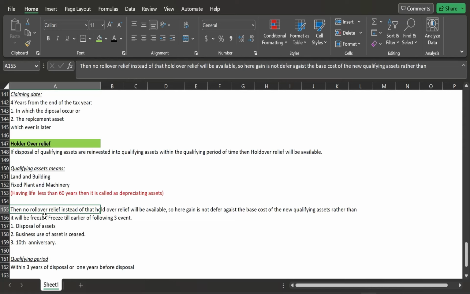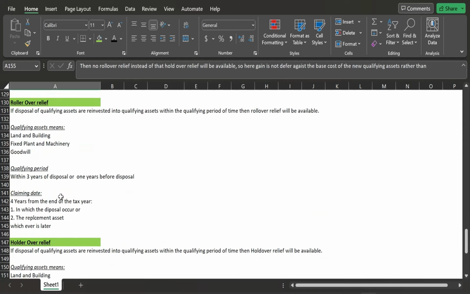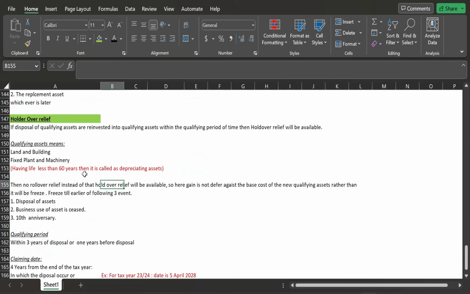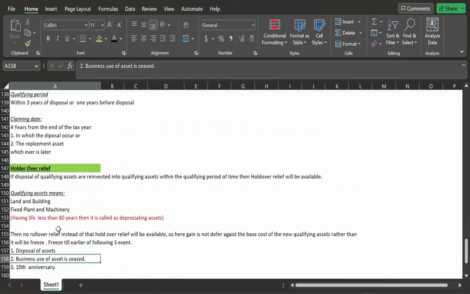So now what will happen? In rollover relief, the gain which arises on disposal of the qualifying asset was deferred against the base cost of the other qualifying asset we purchased, right? But here the gain will not be deferred, instead the gain will be frozen, and frozen until the earlier of the following three events. The first event is disposal of the asset, the second is that the asset ceases to be used in the business, and the third is the 10th anniversary. Okay, so the gain will be frozen, not deferred, until the earliest of these three events.